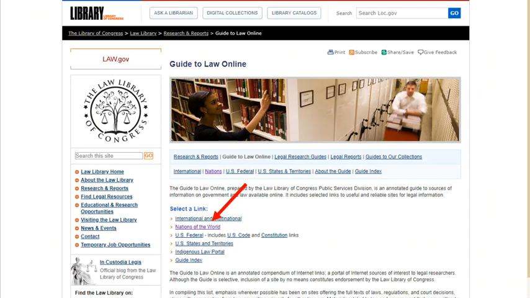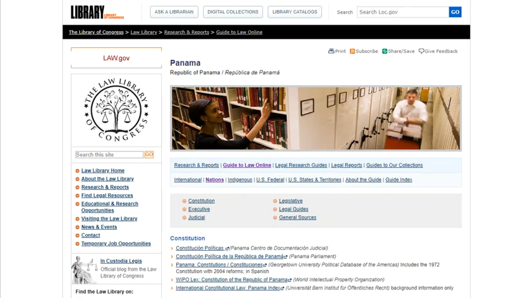Another useful source for foreign law is the Library of Congress Guide to Law Online. This is primarily an annotated compendium of Internet links. It's a portal of Internet sources of interest to legal researchers. Select nations of the world to get an alphabetized list of countries, then choose the country you are interested in. Here we can see that for each country they try to provide links to useful sources, including that country's constitution and documents from all branches of government, legal guides, including multinational guides that include references for that country, and general sources.